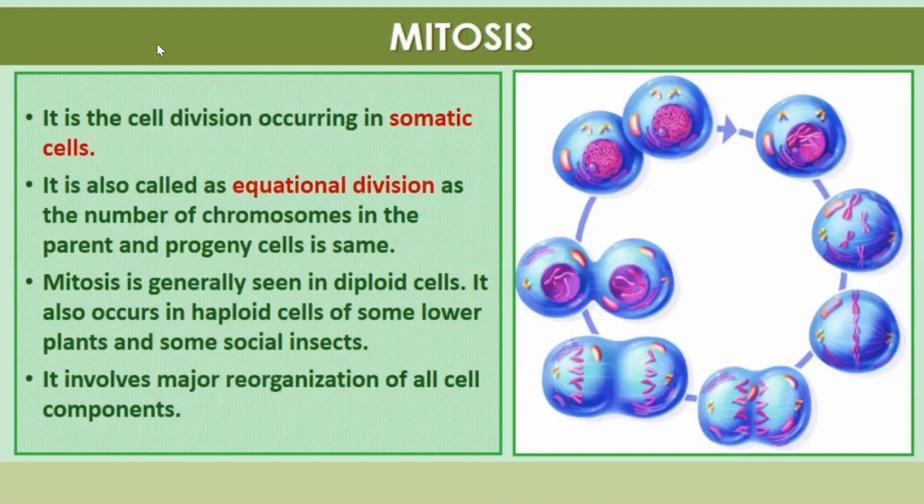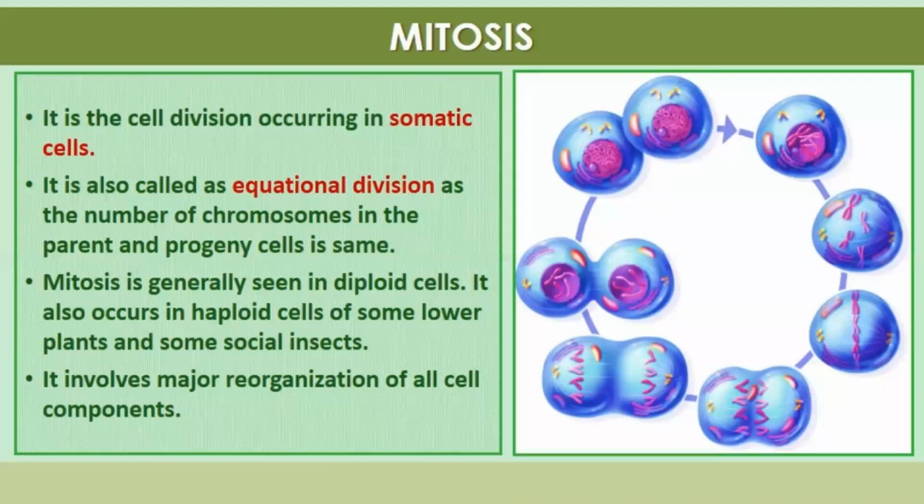It is a cell division that occurs in somatic cells. There are somatic cells and germ cells. Germ cells are the sex cells, and apart from those germ cells, all the remaining cells are known as somatic cells. It is also called an equational division, as the number of chromosomes in the parent and the progeny cells is the same.